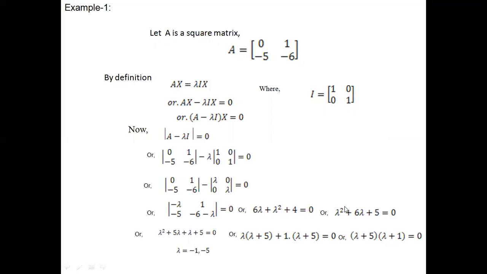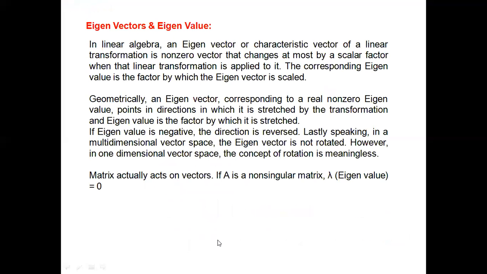After rearranging, we get lambda square plus 6 lambda plus 5 equal to 0. So, this is a middle term solution. So, lambda square plus 5 lambda plus lambda plus 5 equal to 0. So, ultimately we get lambda is equal to minus 1 and minus 5.